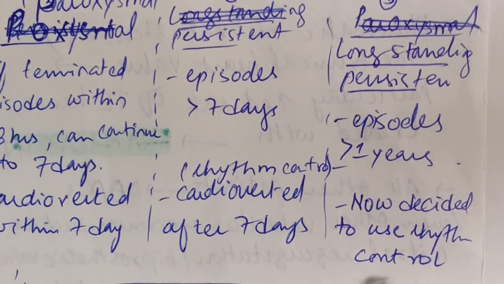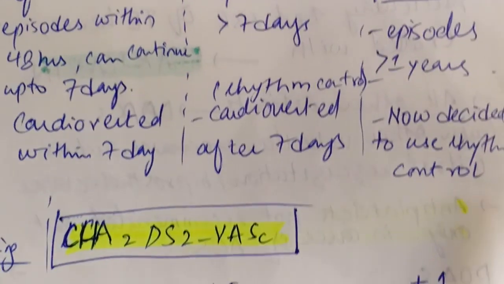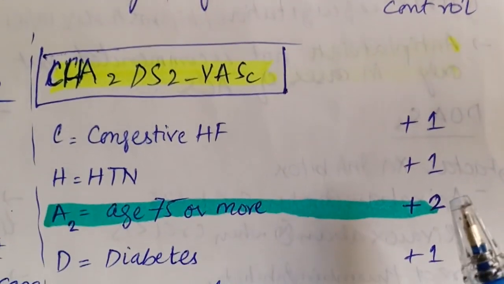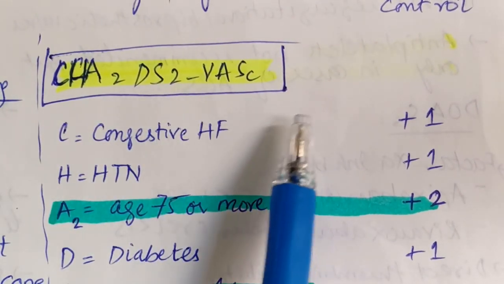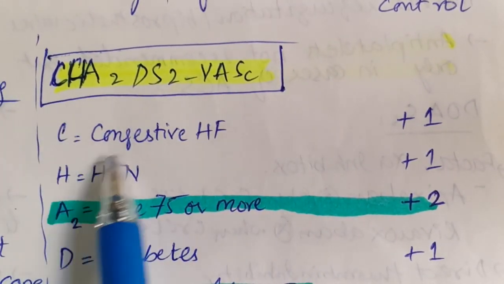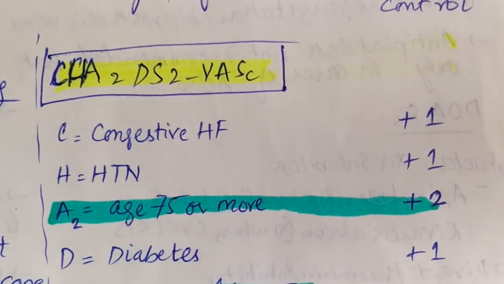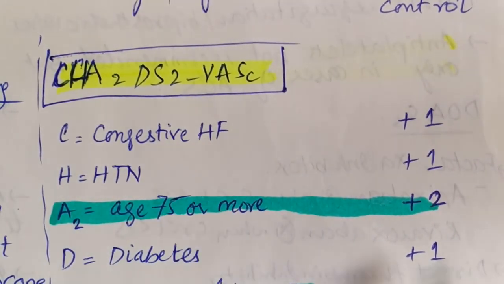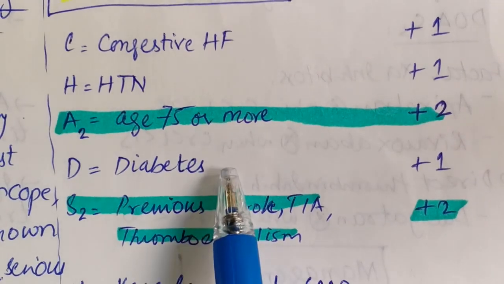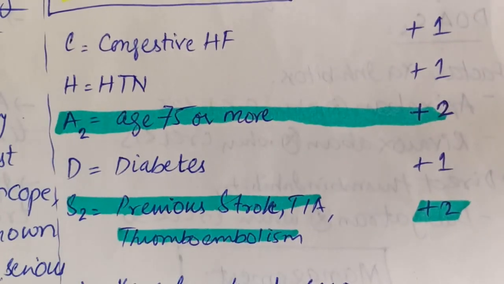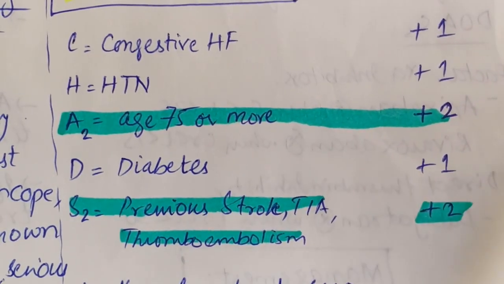Now we have to decide to use the rhythm control. Now, a very important part of atrial fibrillation, and you have to learn it, is the CHA2DS2 score. For C, we have congestive heart failure, and that is the +1 score. All of the risk factors have +1 score. The two very important ones, that is the age of 75 or more, and previous stroke, TIA, or thromboembolism history, these two have the +2 score. So all of them have +1.